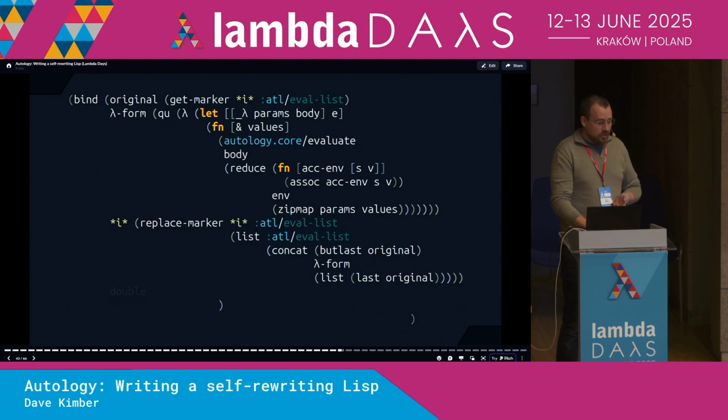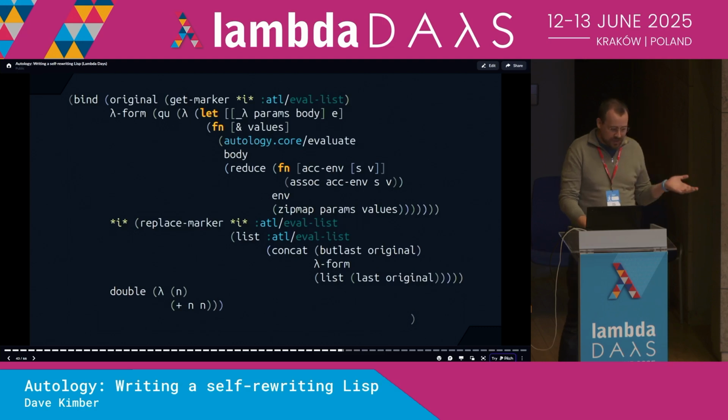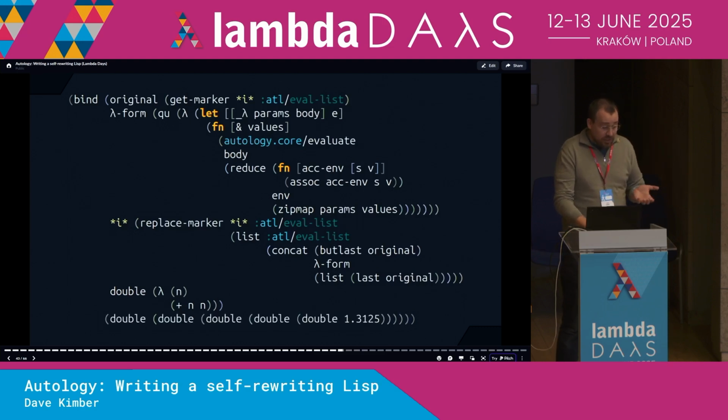So let's create a function called double. We'll bind this symbol to a function using our new lambda special form. It takes a number n and adds it to itself. Then we can invoke this new function a bunch of times and end up with a predictable answer.